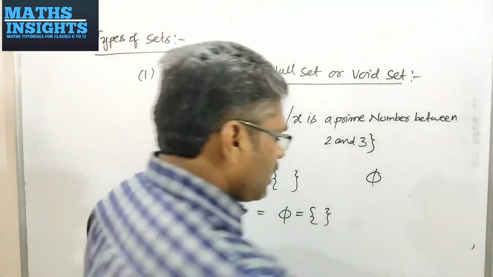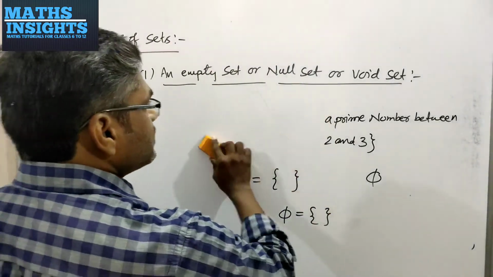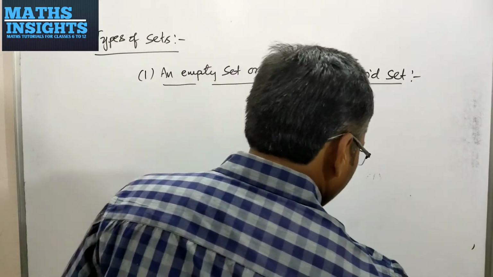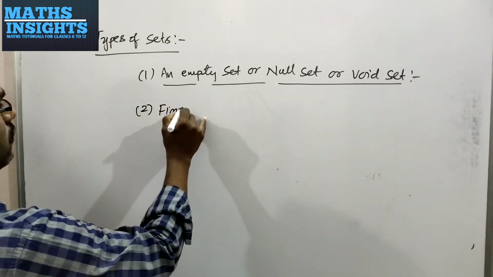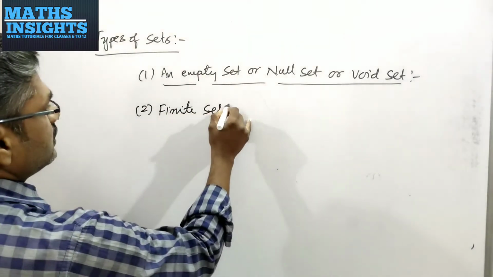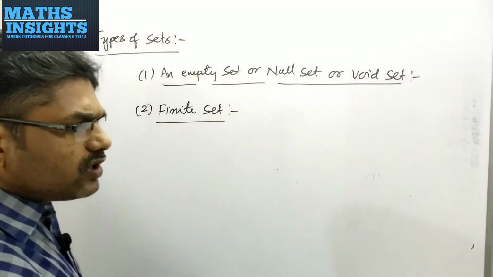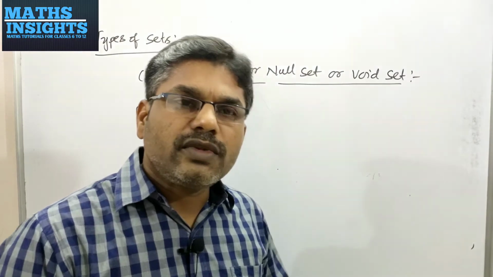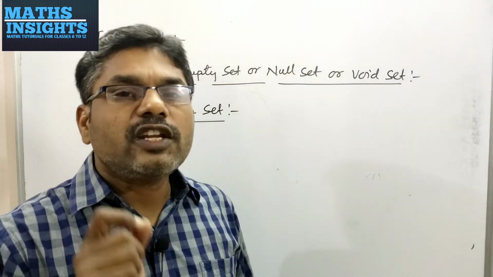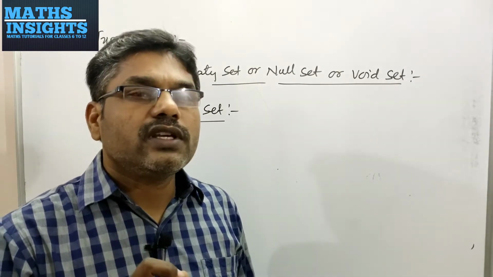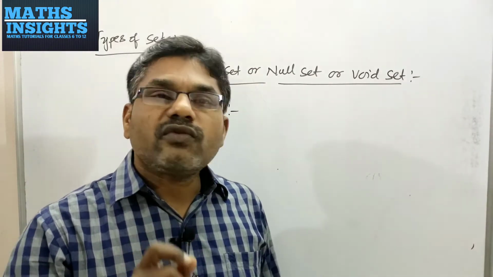Okay, and the next type of set is finite set. Very simple. The name itself says that if there are a finite number of elements in a particular set, that set is said to be a finite set.